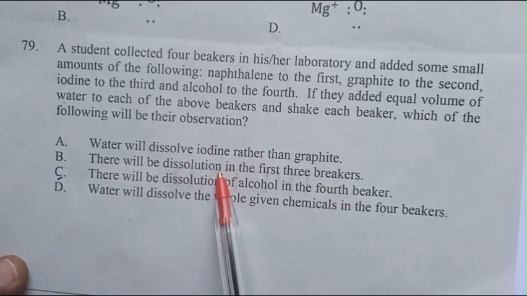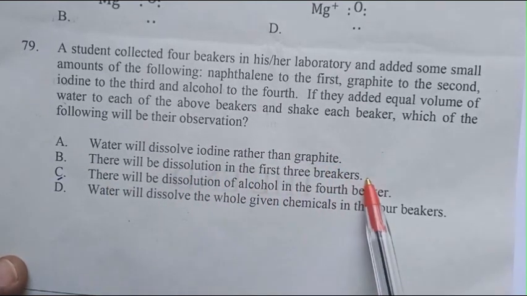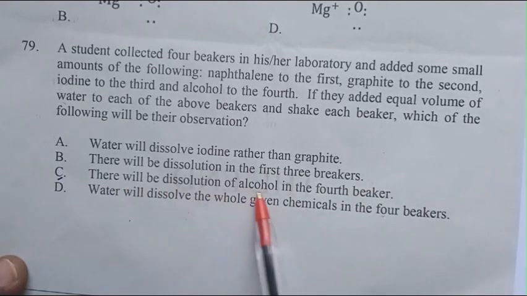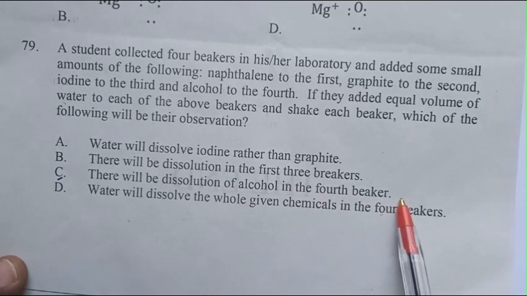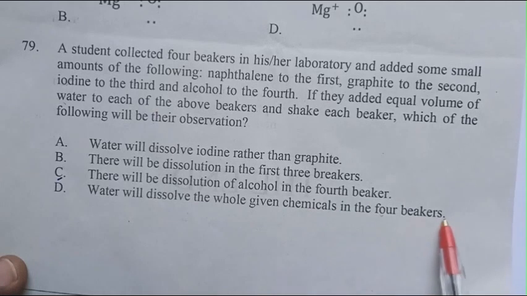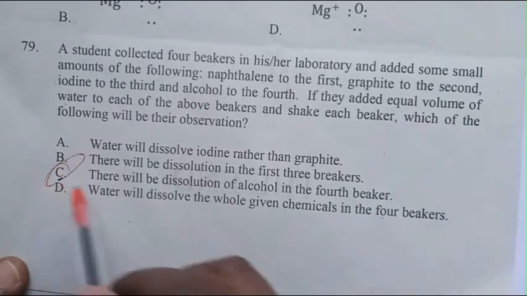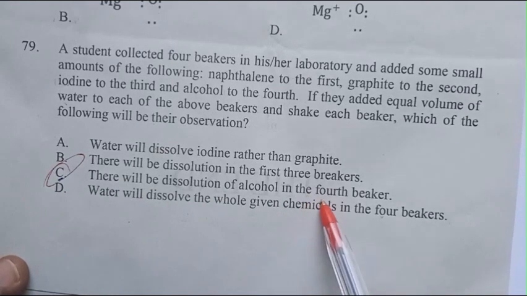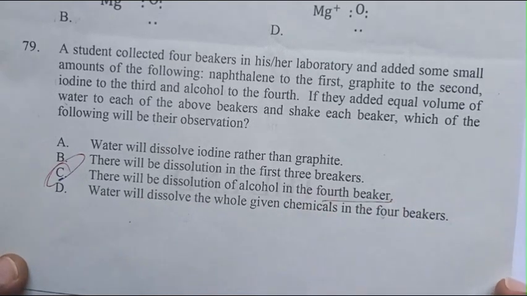There will be dissolution in the first 3 beakers. There will be dissolution of alcohol in the 4th beaker. D. Water will dissolve all the given chemicals in the 4th beaker. The answer is C. There will be dissolution of alcohol in the 4th beaker.